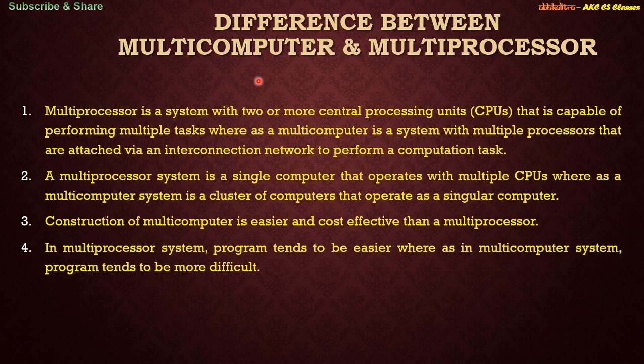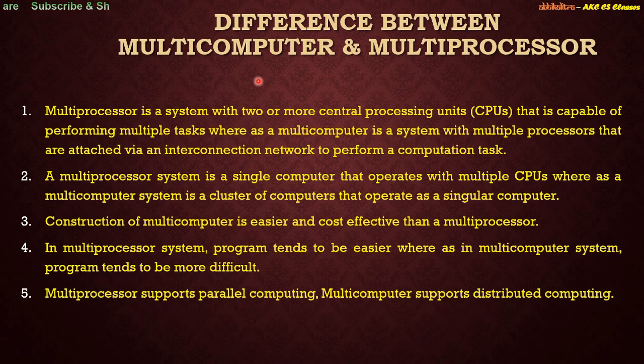In a multiprocessor system, programming tends to be easier, whereas in a multi-computer system, programming tends to be more difficult, because in a multi-computer system you need to have different kinds of addresses, right? The remote addresses. Your interconnection network should be free from all kinds of faults, right? There are many different kinds of faults that can happen. It will also depend upon the kind of connection that you are actually using to connect all the different nodes, right? So there are many different constraints in the interconnection network. So obviously the programming tends to be much easier in a multiprocessor system, whereas in a multi-computer system it tends to be more difficult.